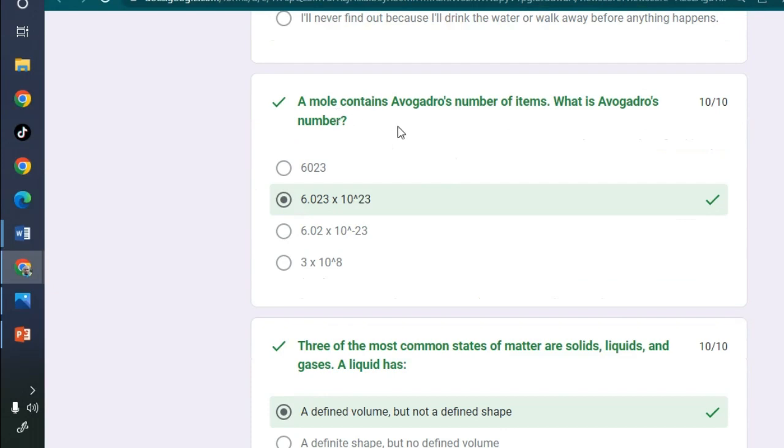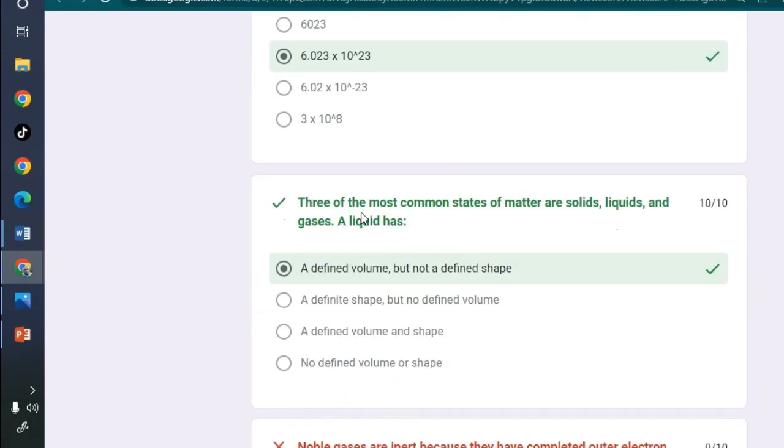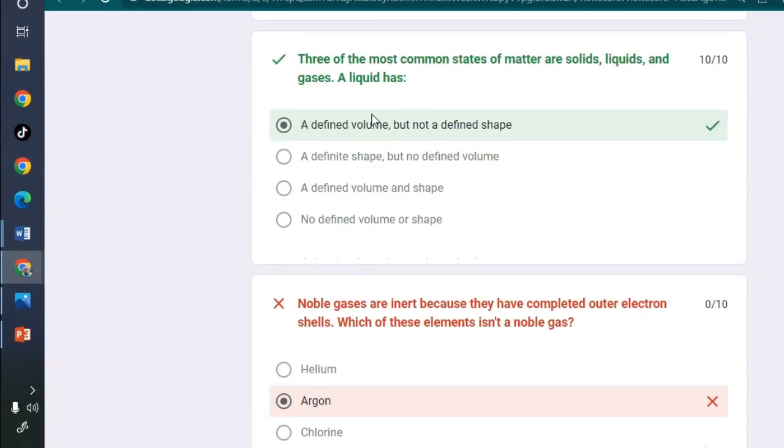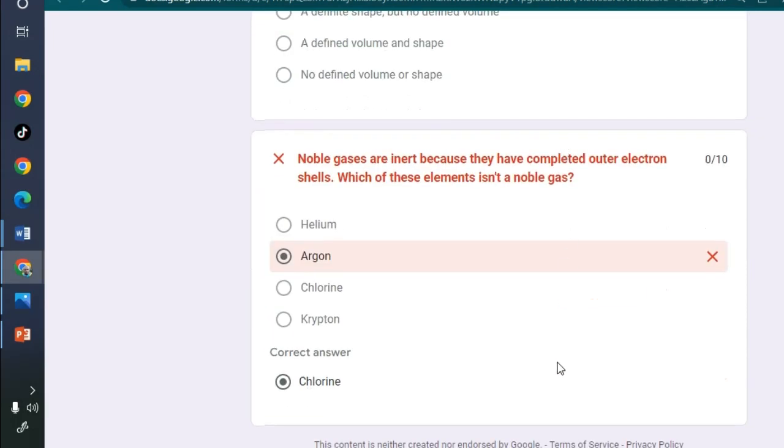A mole contains Avogadro's number of items. This is in form 3, remember? So I say this and it is right. The 3 most common states of matter are solids, liquids, and gases. A liquid has a defined volume but not a defined shape. The last question, remember we did it intentionally so that you can see the response when you get it wrong.